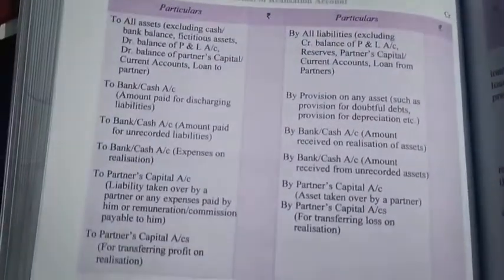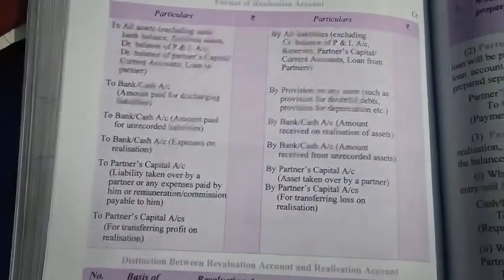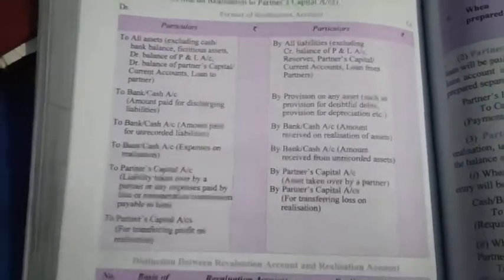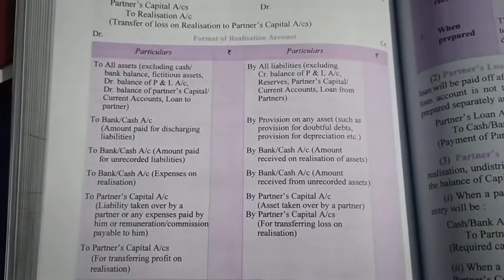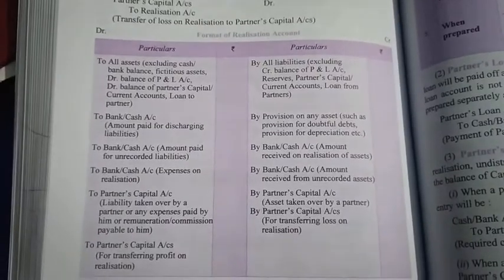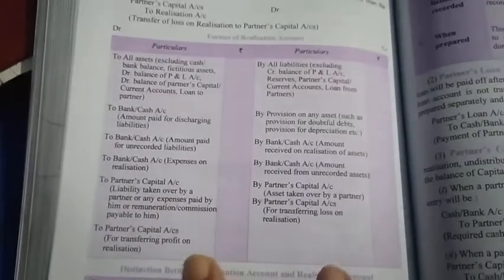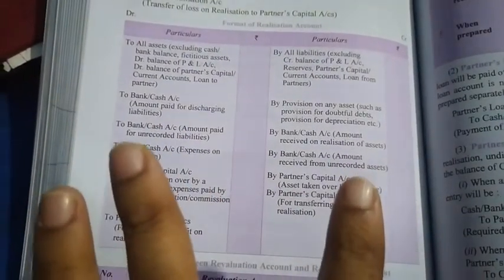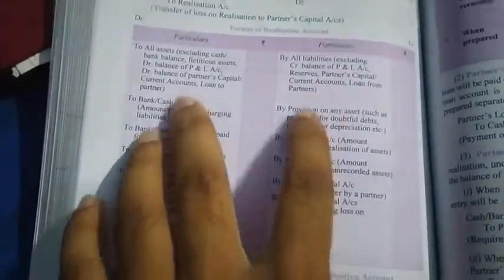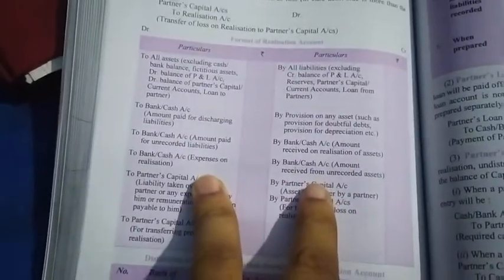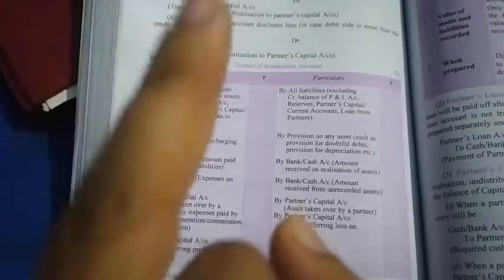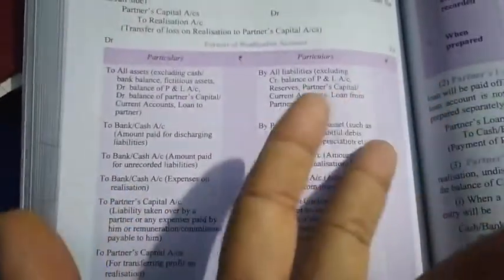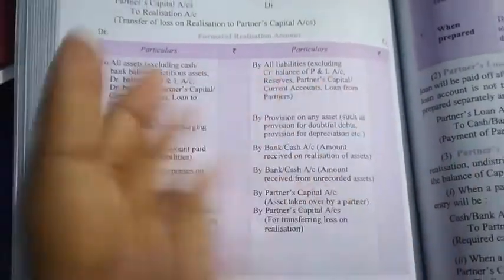So in the journal entry format, if you want to pass the journal entry on the basis of this account, then you have to just change the side of all the things which are posted within this account. Debit side items will be posted on the credit side and credit side items will be posted on the debit side. This debit and credit side is of realization account, the account in which they are posted.